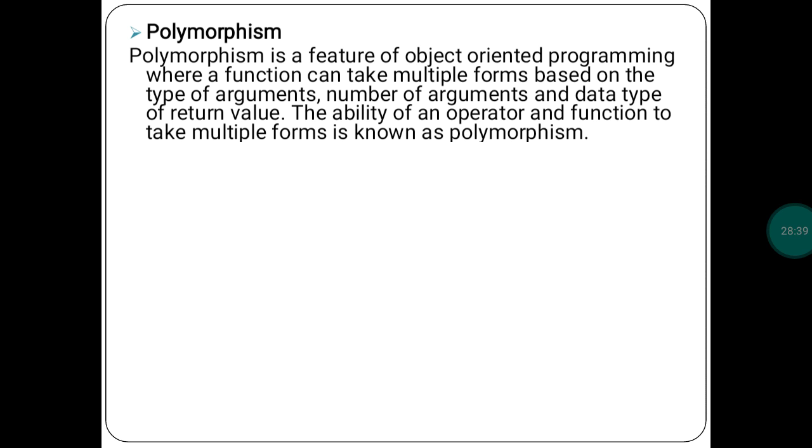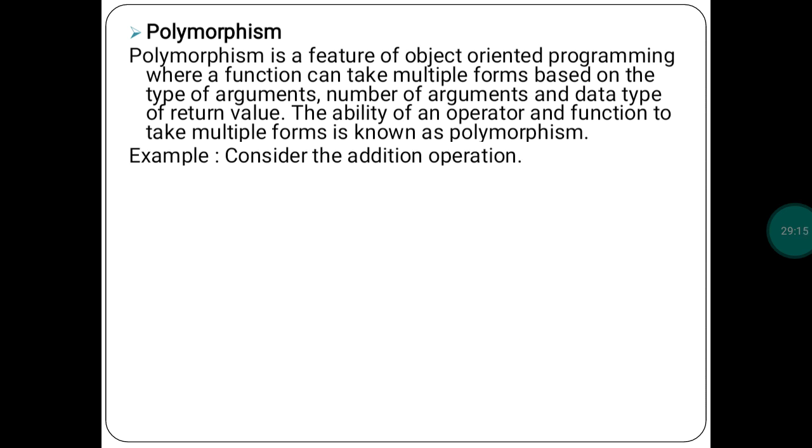So polymorphism is a feature of object-oriented programming language, where, see, in simple words I will tell you, polymorphism: poly means many, morphism means forms. You can take multiple forms. Polymorphism means the ability of operators and functions to take multiple forms in the same program. It is called polymorphism. It can take multiple forms at the same time. Okay, this is also one characteristic of object-oriented programming language.